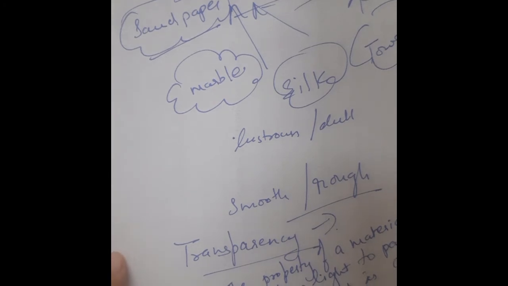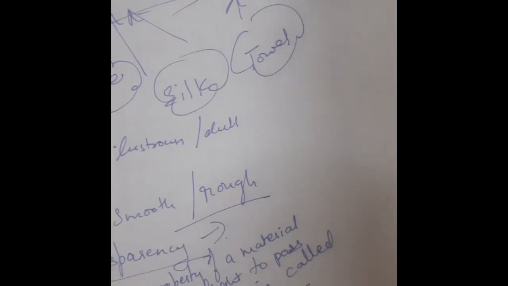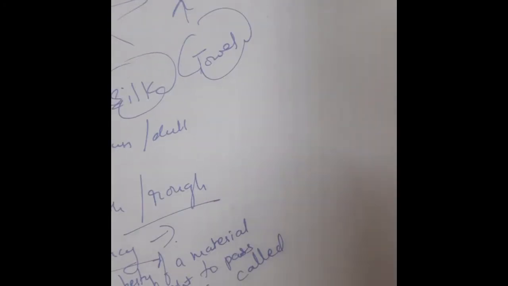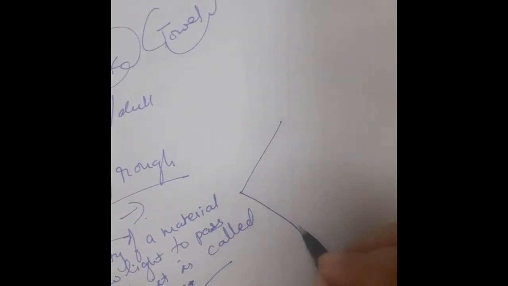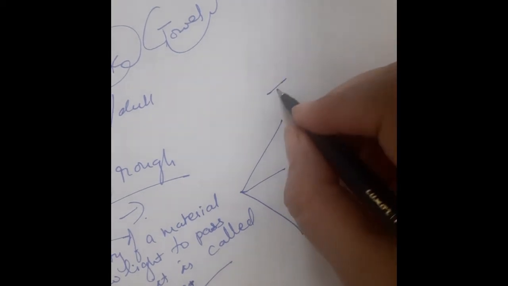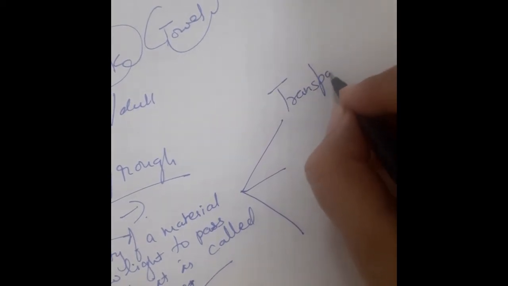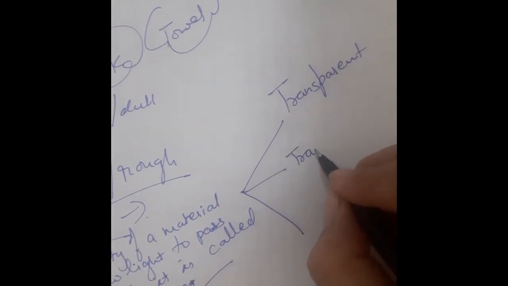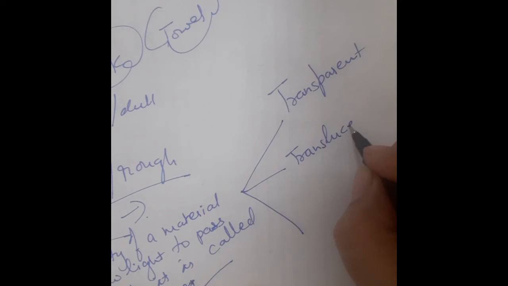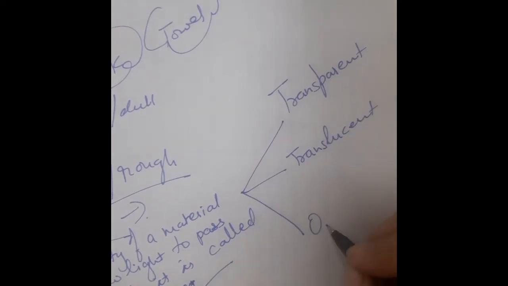On the basis of transparency, we can classify materials into three main groups, that is transparent, translucent and opaque.